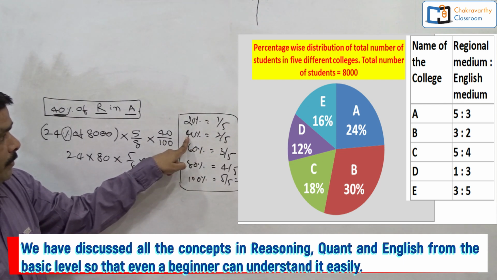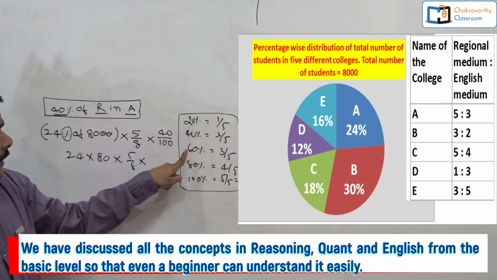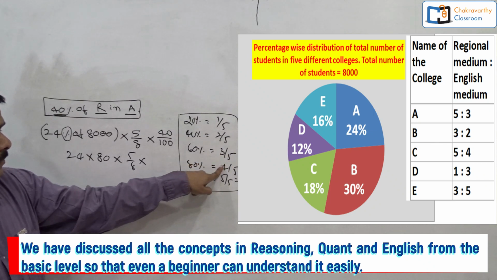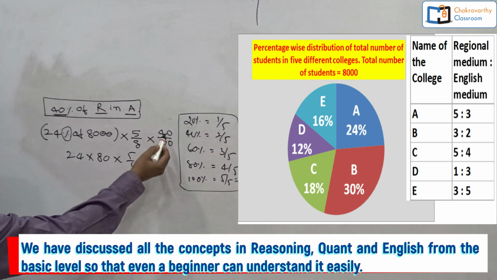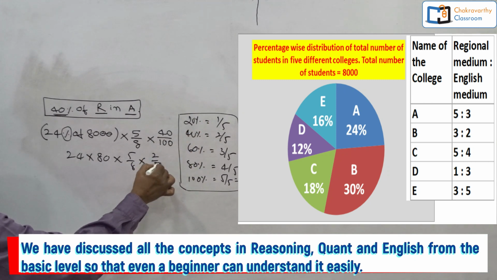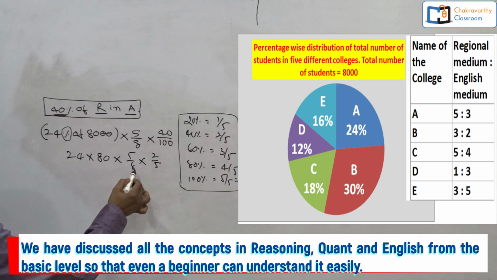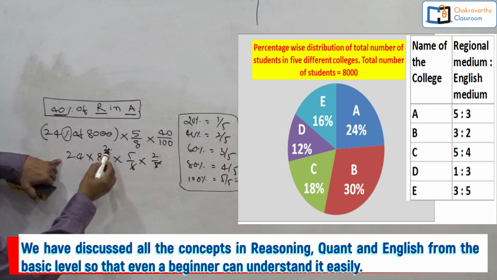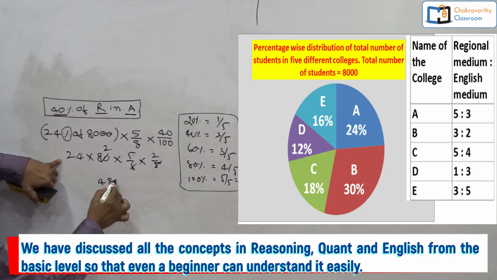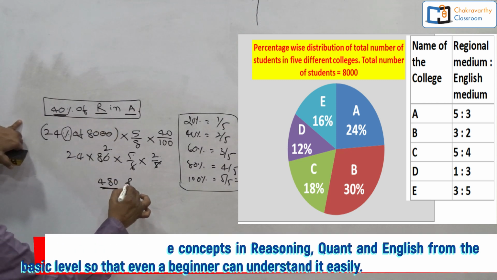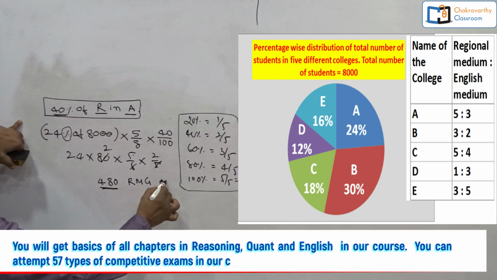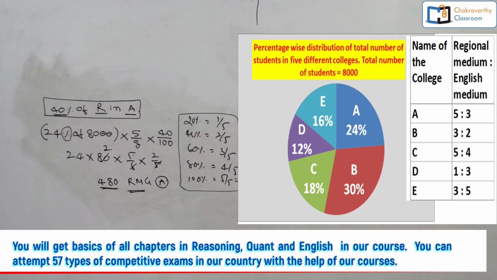When it comes to 40%, numerator will be increased by 1. 60% again 3 by 5. 80% it will become 4 by 5. 100% is anyway 1. If you go for that, simply students, 40% is nothing but 2 by 5. Just simplify this, you will get the answer here. So this is 8 5s are 40, 8 into 10 is 80. Now this is 24 into 2, 48, 48 into 10, this is 480. What is this 480? Number of regional medium girls in college A. This is what exactly they have given, 40%.